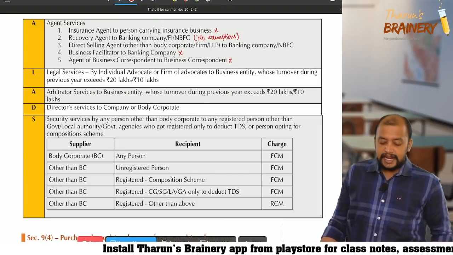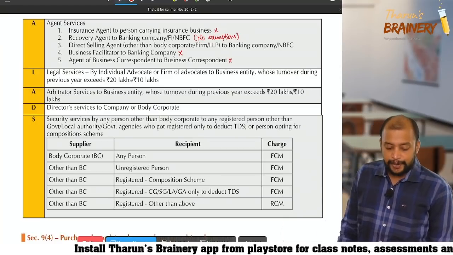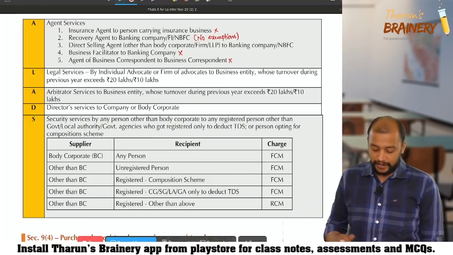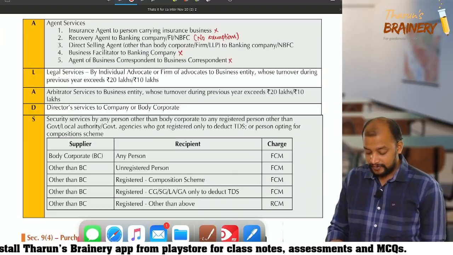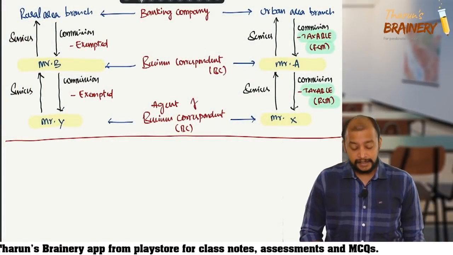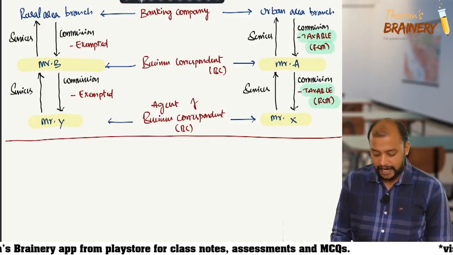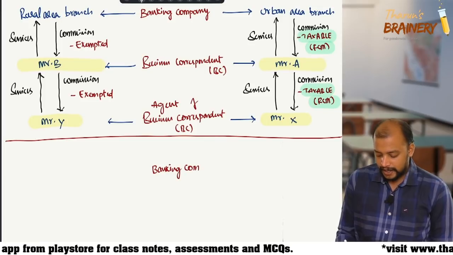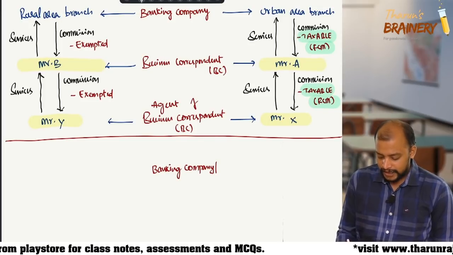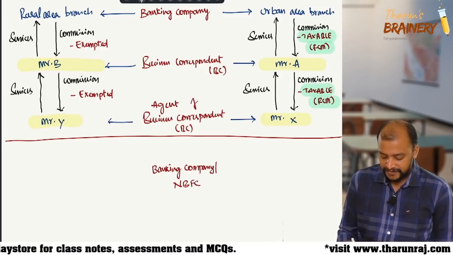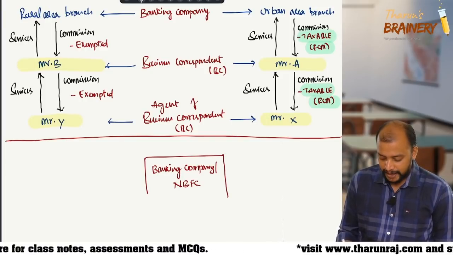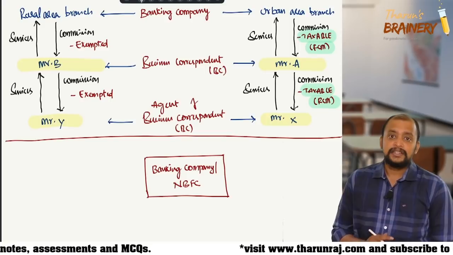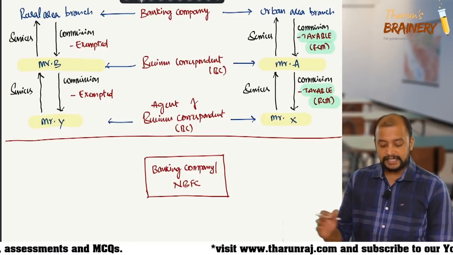Then next, direct selling agent other than body corporate or firm or LLP to banking company or NBFC. Now concentrate. There is a banking company or NBFC, and there is a person who is providing services to it.